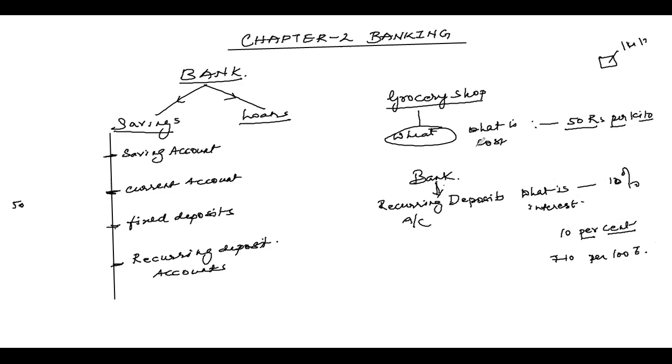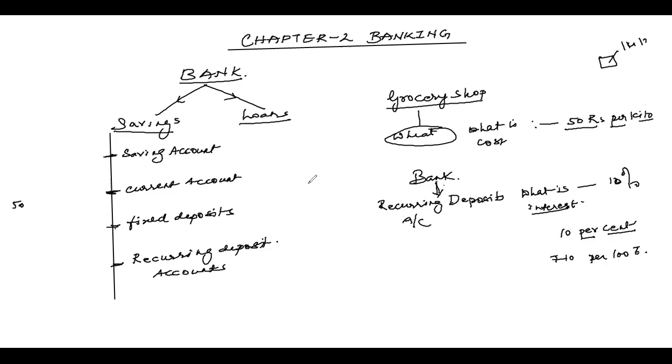So what is the cost? In a shop, you say, what is the cost? In a bank, you ask, what is the interest? The cost for the money is called interest. Are you getting me here? I put the 10% symbol, but think, son, that was 50 rupees per kg, and this is 10%, 10 per cent means 10 per 100. You understanding? Got it? So in this chapter, what you're going to learn is about a recurring deposit account.